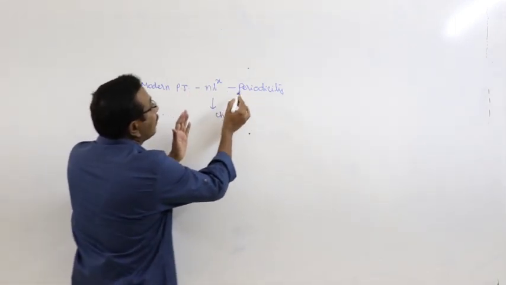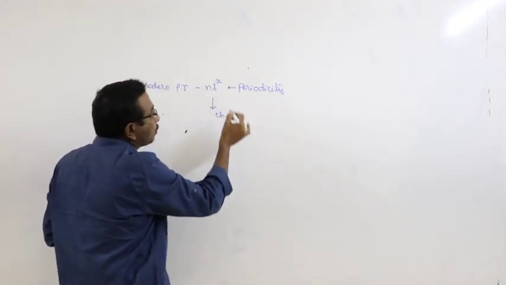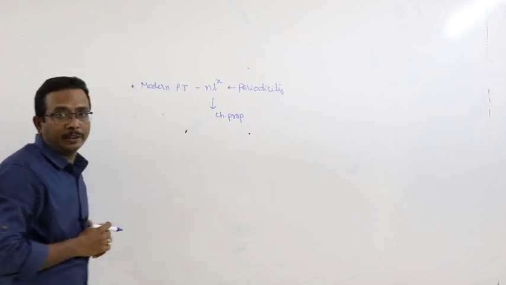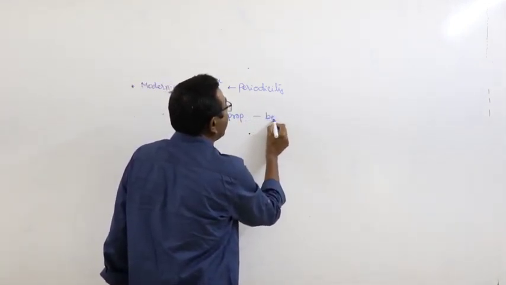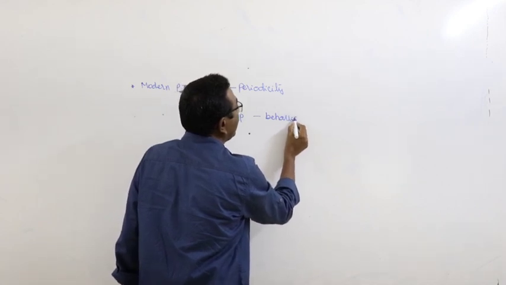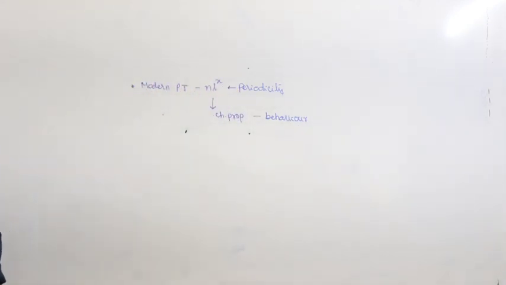Here the electronic configuration is responsible for the periodicity and is responsible for the chemical properties. Here chemical properties means chemical behavior or behavior of the elements.